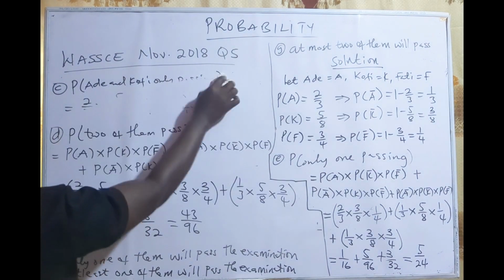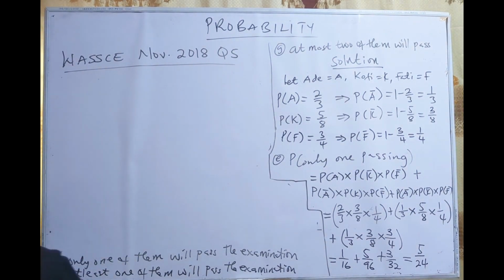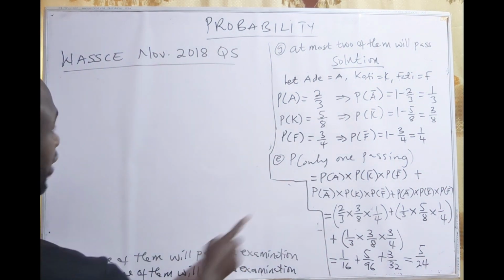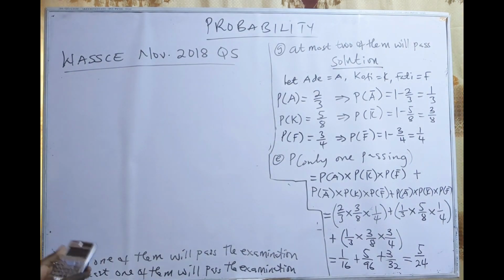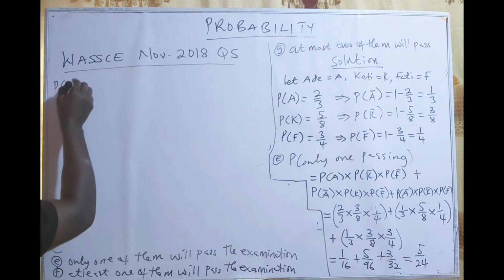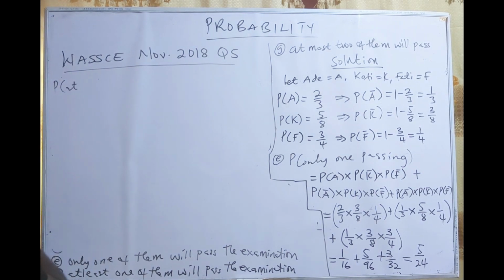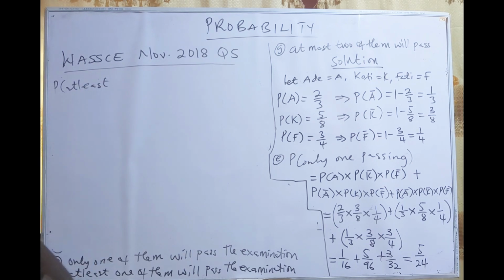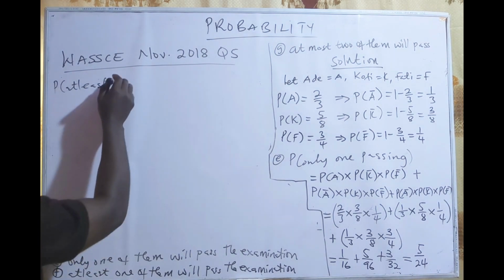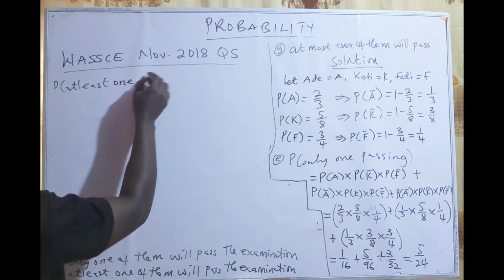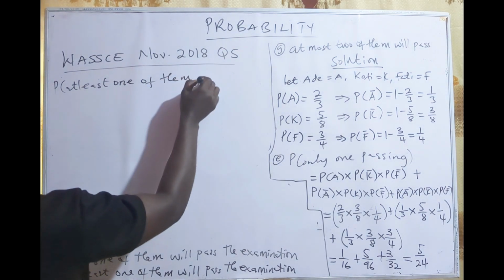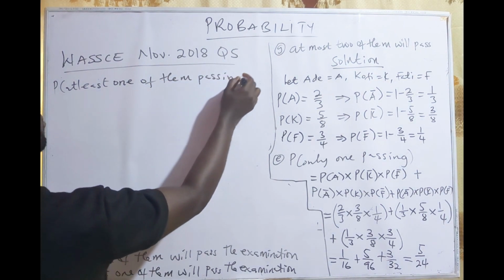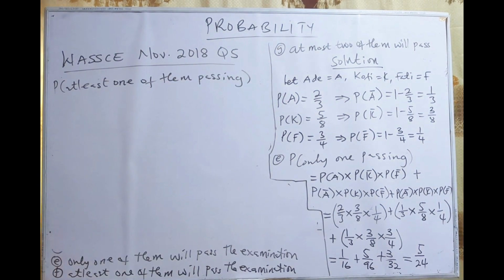Let's continue. F. Okay, we are done with E. F, at least one of them will pass. So the probability of at least one of them passing.